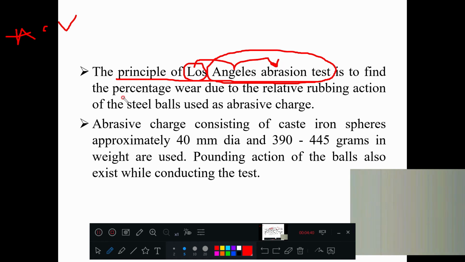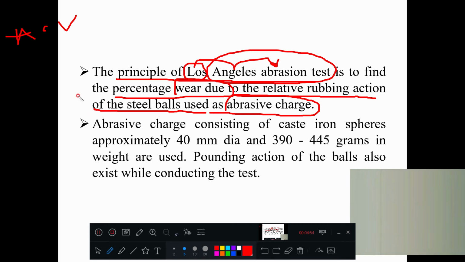It is to find the percentage of wear and tear due to the relative rubbing action of steel balls used as abrasive charge.